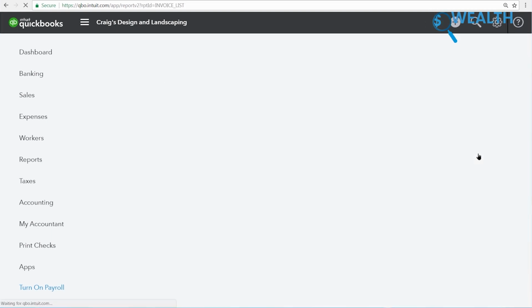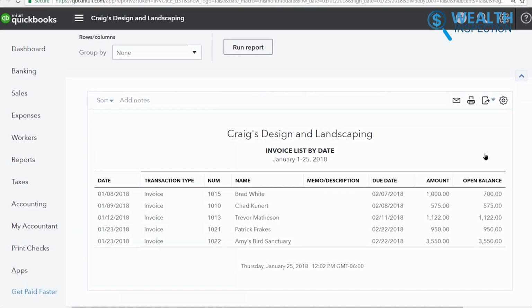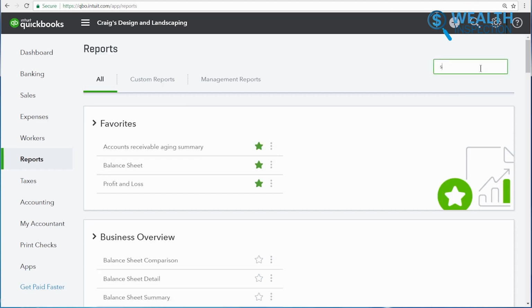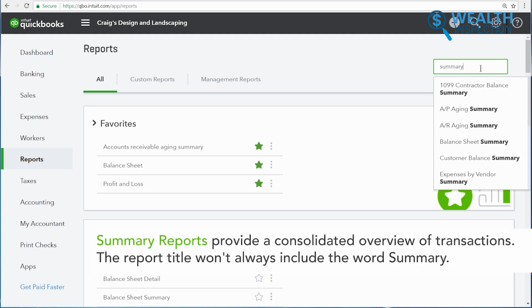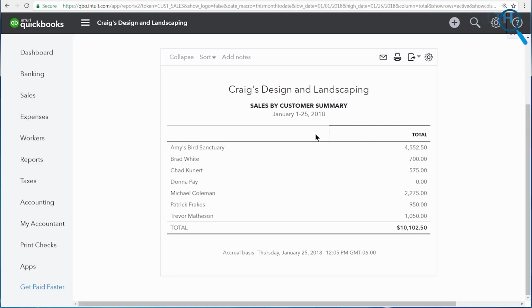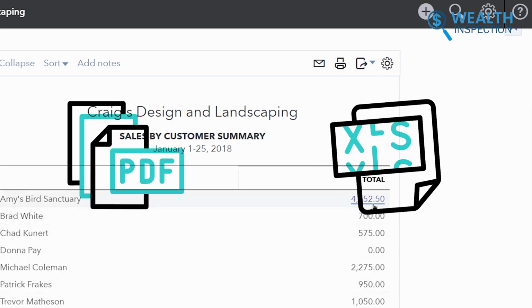This report displays all invoices sent and payments received within a specified time frame. Another helpful report is the Aging Summary, which shows overdue invoices and helps you manage outstanding balances. You can adjust these reports by changing the date range, filtering by customer, or choosing specific payment statuses. If you want to keep physical copies, QuickBooks allows you to export reports as PDF or Excel files.